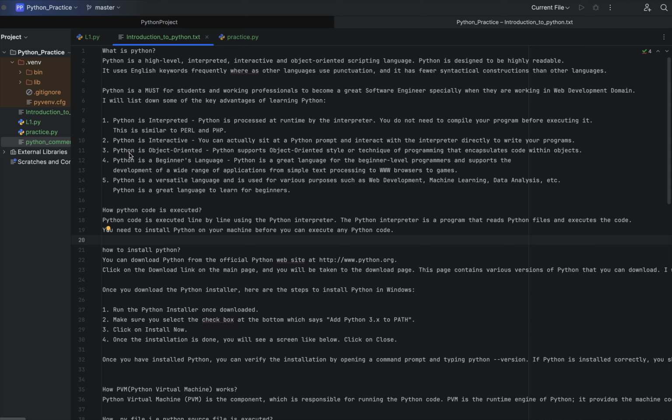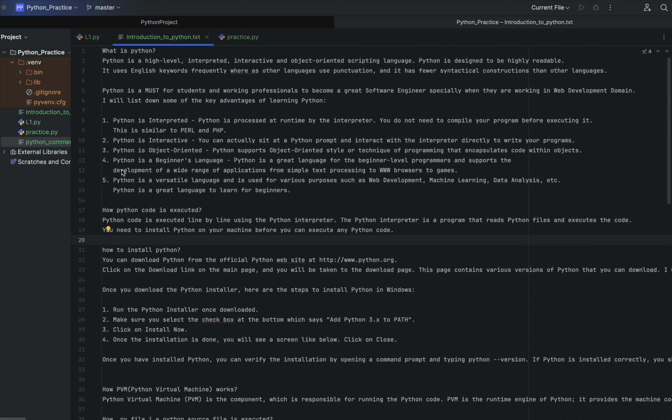Python is also object oriented. This means Python supports all the object oriented styles like polymorphism, encapsulation, classes and objects. So you have the advantage of OOPs in Python as well.